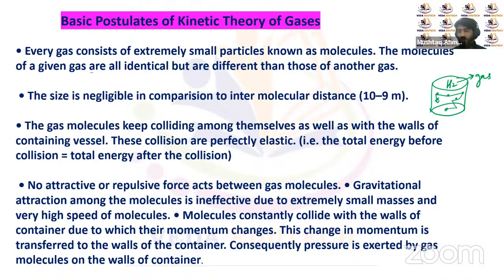A gas following all these postulates is what we call an ideal gas, right? For an ideal gas, there will be no force of attraction between the molecules, and the total energy will be purely kinetic. There will be some constant pressure applied by the ideal gas because of the collision with the walls of the container. And we'll define all these things for the ideal gas in terms of an equation that we call the equation of state for an ideal gas.